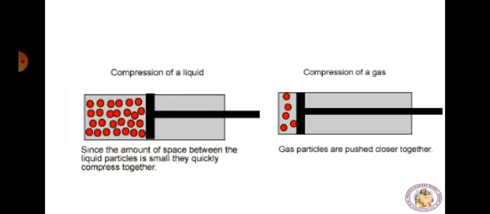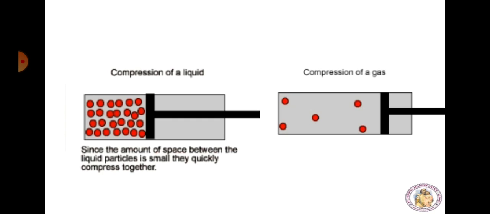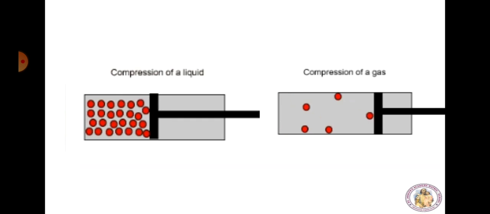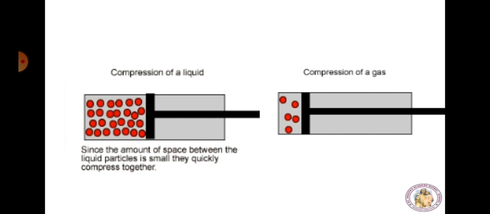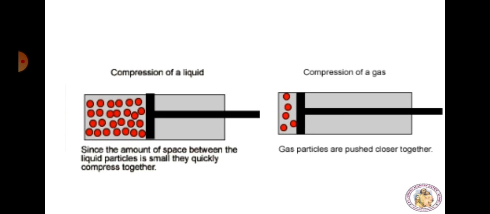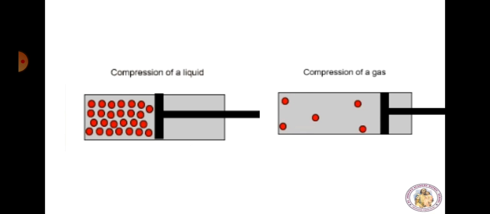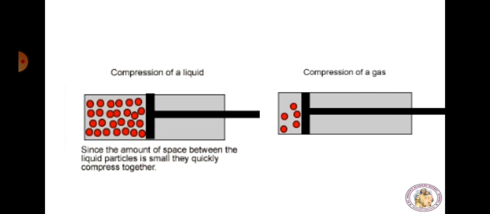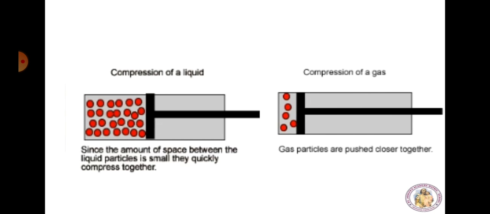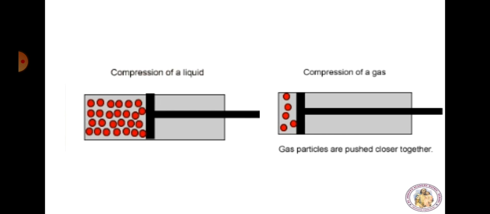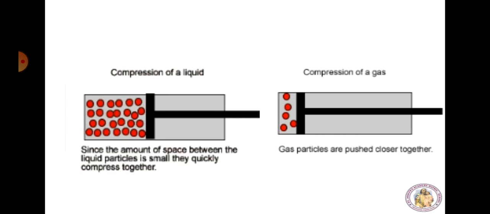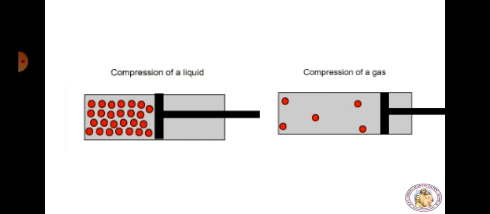Gases are easily compressible, but liquids are incompressible. Learning all these facts helps us to understand pressure better. In this lesson, you will study pressure in fluids, density of fluids, and their application in practical life. Let's see all these topics.